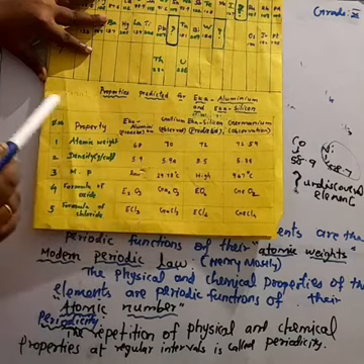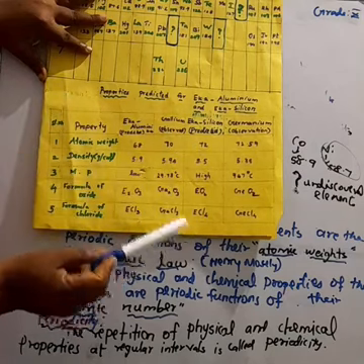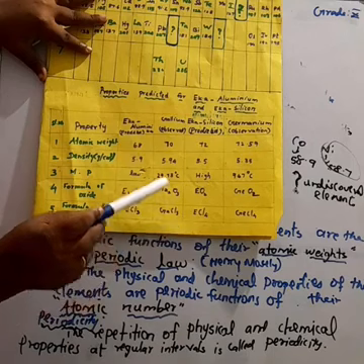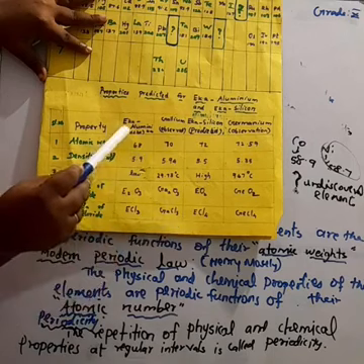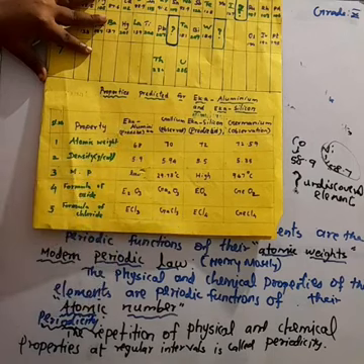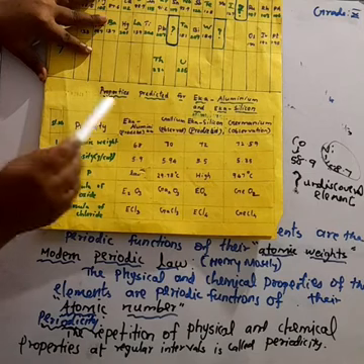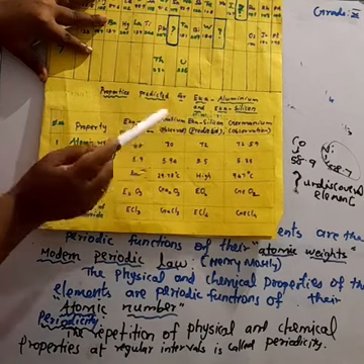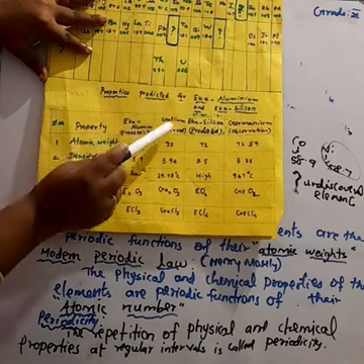Some years later, a French scientist discovered these elements, Eka aluminium and Eka silicon. Eka aluminium is gallium, and Eka silicon is germanium.